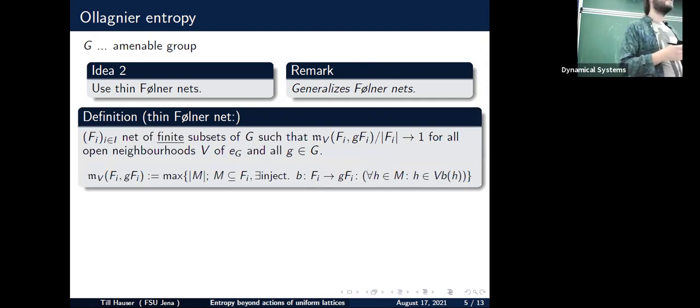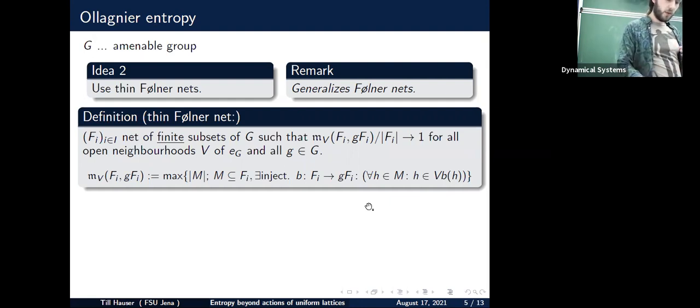So basically, the big advantage here, and this is why I underlined it, is that these thin Fellner nets consist of finite subsets of the group. I think it's the only generalization of Fellner nets that I know of, which does not consist of compact subsets, but of finite subsets. So one can use this, for example, in order to make the Krylov-Bogoliubov theorem run and a lot of such things. So it's a nice generalization. So it's not just something weird.